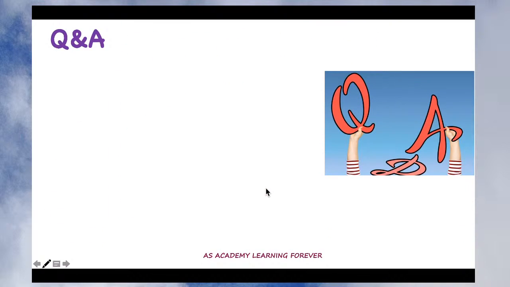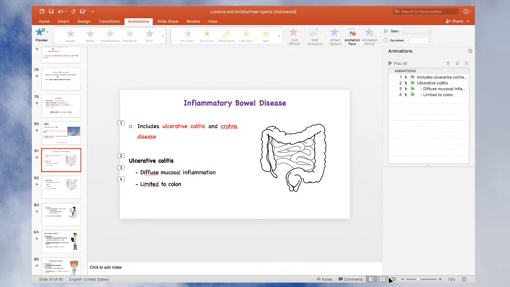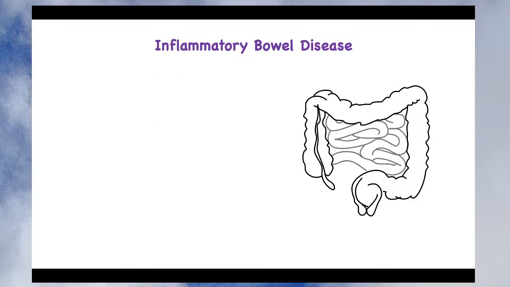So we are done with our first part of the session. The second part is the pharmacotherapy of inflammatory bowel disease. Before going into the pharmacotherapy, first try to understand what exactly happens in inflammatory bowel disease and what the pathophysiology is, not in detail but at least up to a certain extent, so that it is easy for you to understand the pharmacotherapy of inflammatory bowel disease.